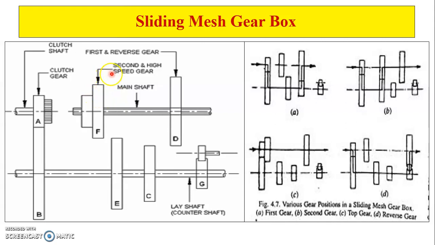Then the second and high speed gear has fewer teeth compared to the first and reverse gear, as in second gear we require more speed. These gears are located on the main shaft and slide along it. So the direct and reverse speeds are attained by suitably moving the gears on the main shaft. When we have to engage the gears, we slide them on the main shaft by means of the selector mechanism.